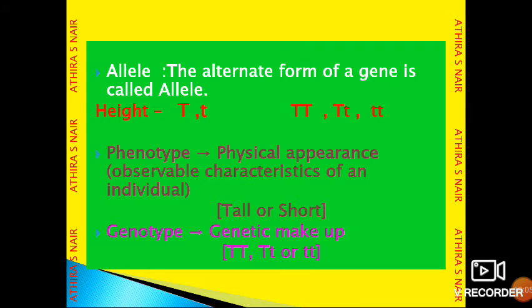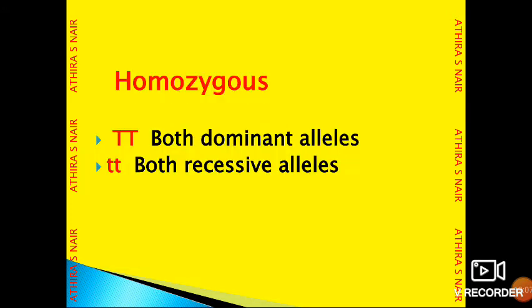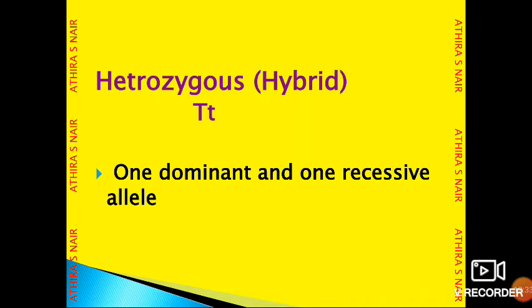Homozygous. If both dominant alleles are present or both recessive alleles are present, that is, similar types of alleles, we call it a homozygous condition. Capital T, capital T, where both dominant alleles are present, is homozygous, and small t, small t, where both recessive alleles are present, is also considered a homozygous condition. Heterozygous, or hybrid, means one dominant and one recessive allele, like capital T, small t. Such a condition is called heterozygous or hybrid.